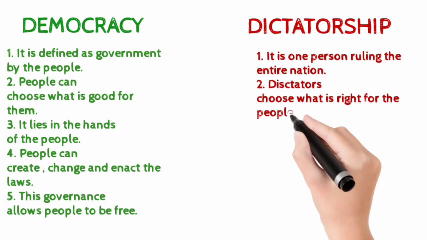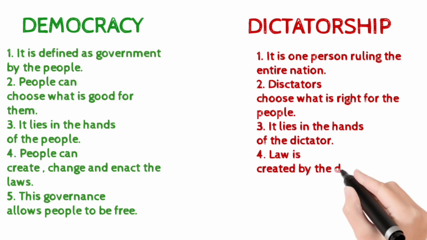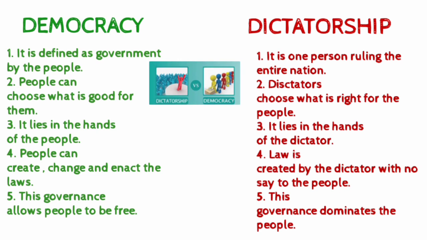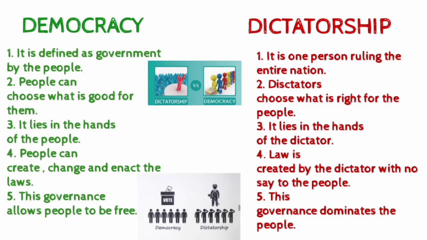While in dictatorship it is one person ruling the entire nation. Dictators choose what is good for people. It lies in the hands of the dictator. Law is created by the dictator with no say of the people. This governance dominates the people.